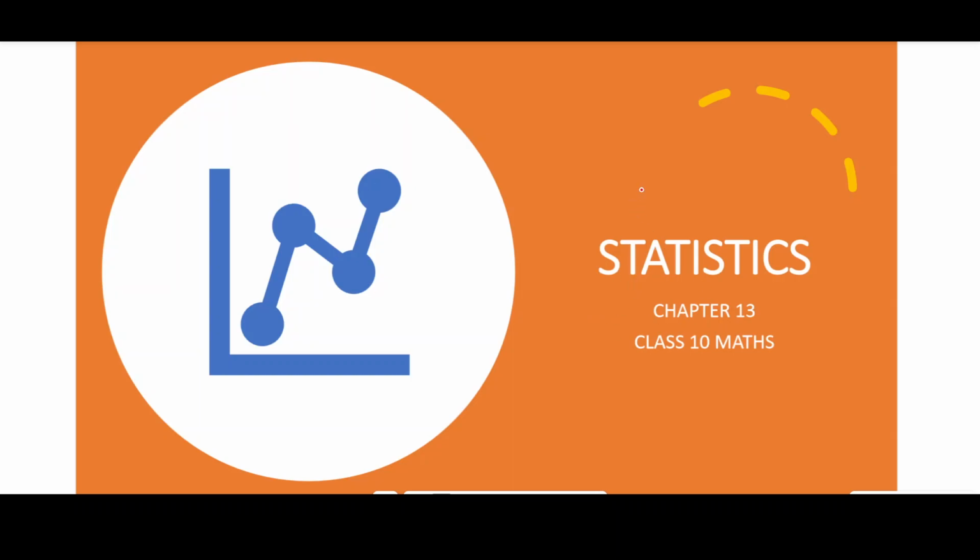In this class we will study what is the meaning of statistics. It is the study of data.